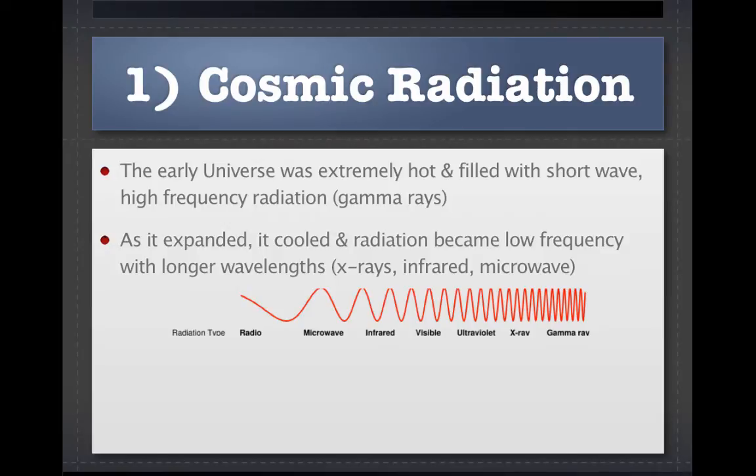First up, we've got cosmic radiation. The early universe was extremely hot and filled with short-wave, high-frequency radiation, in other words, gamma rays. And then as it expanded, it cooled and radiation became low-frequency with longer wavelengths like X-rays, infrared, and microwave. The image below shows you the different types of radiation.